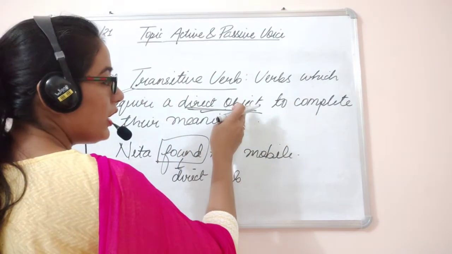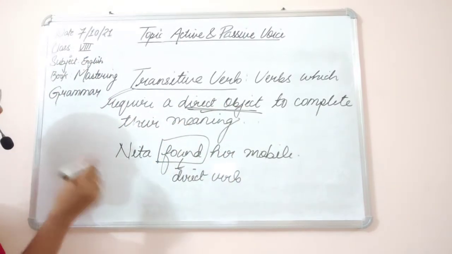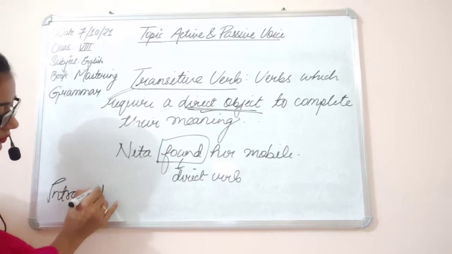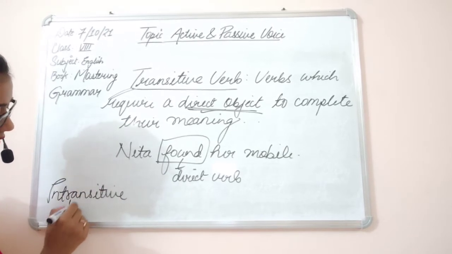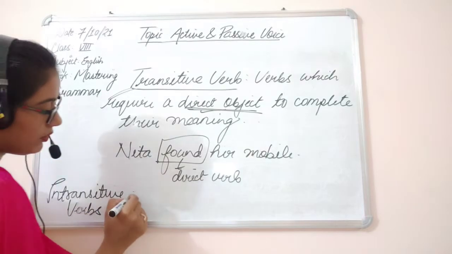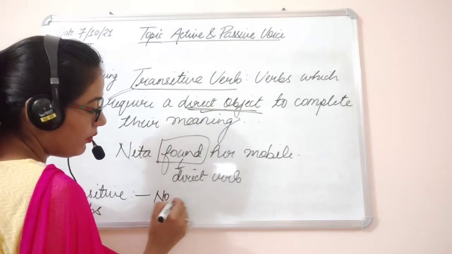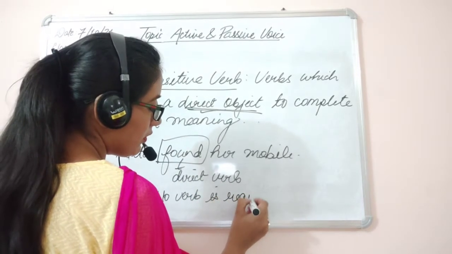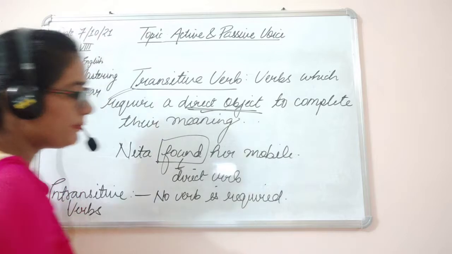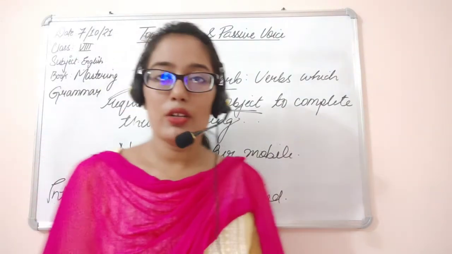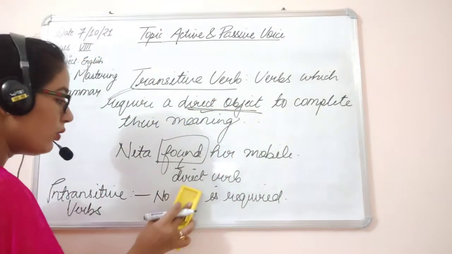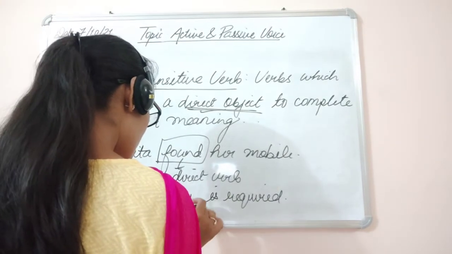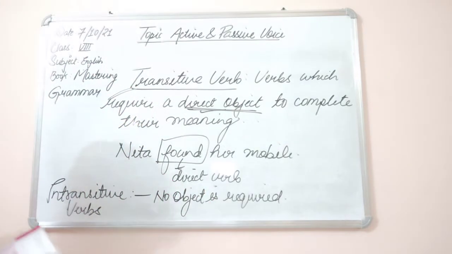In transitive verb you need an object, and in intransitive verbs no object is required.